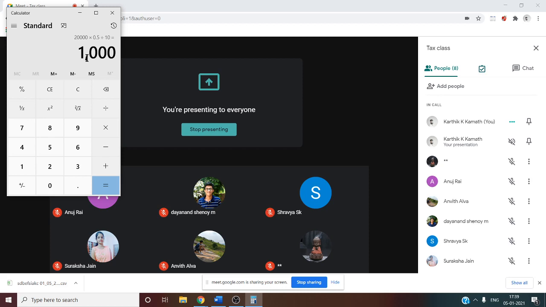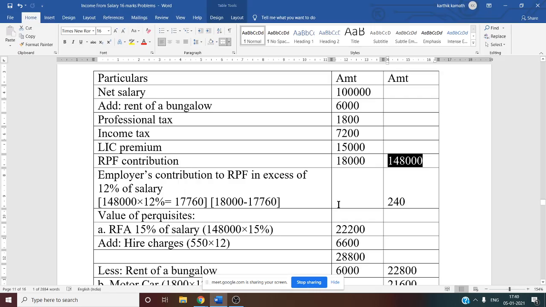Salary for the purpose of RFA is basic plus DA or DP if it enters the retirement benefit, any monetary emolument such as bonus, commission, and all the taxable allowances if given. In this question not given, so directly 1,48,000 into 15%, you will get the taxable RFA value, that is 22,200.